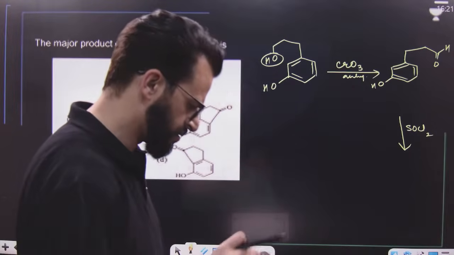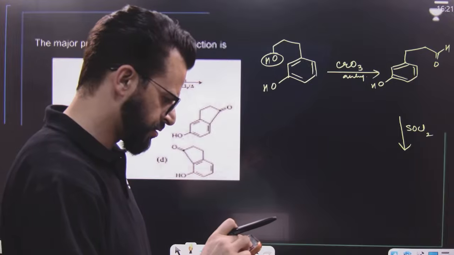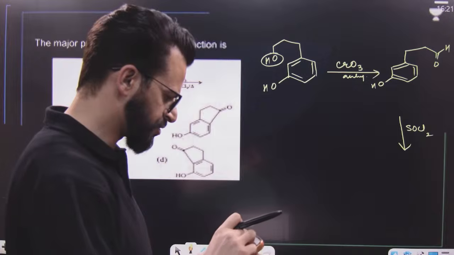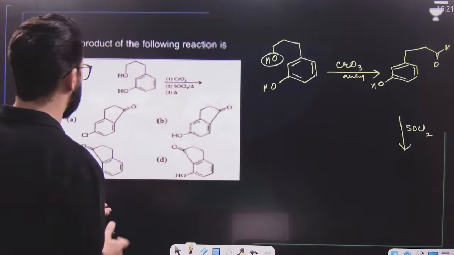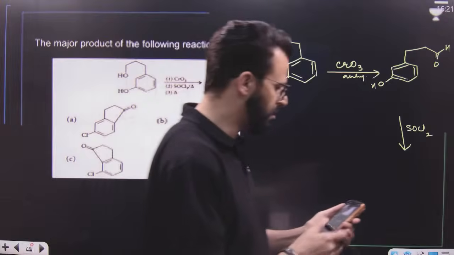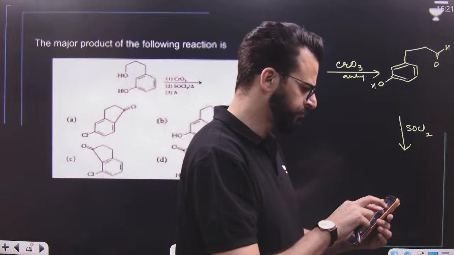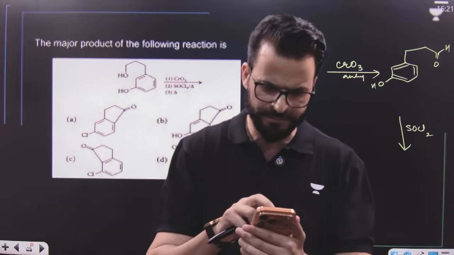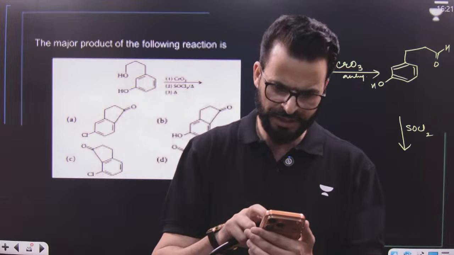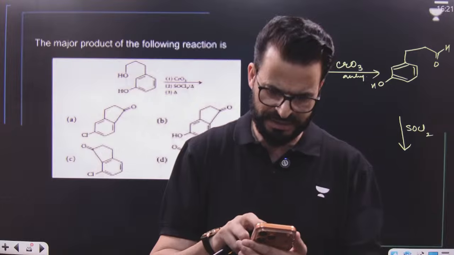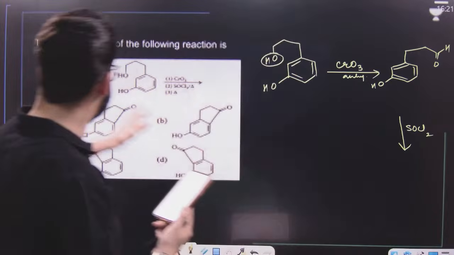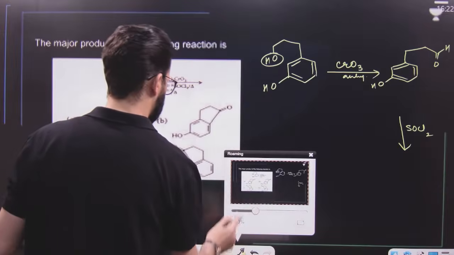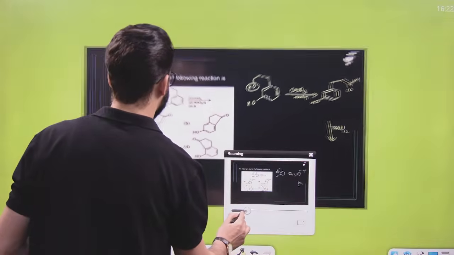First of all, is this CrO3? It's actually not visible here. Let me know in the chats. Please, quick. I'm not able to make out what this is. Is this CrO3? Just a moment, my dear lovely students.